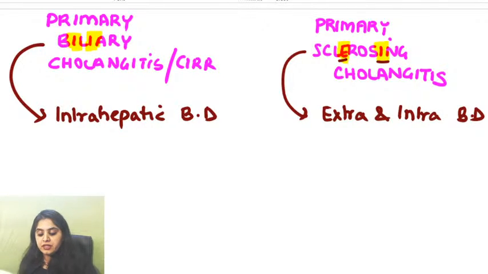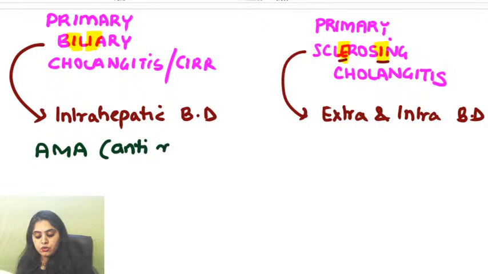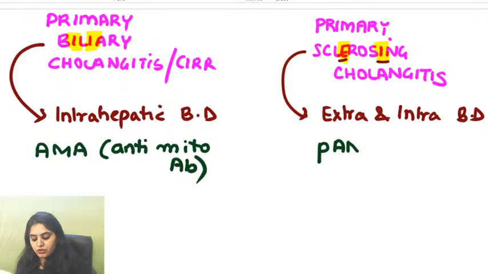Point number 2. Remember, biliary cholangitis is associated with anti-mitochondrial antibody. That is important. And primary sclerosing cholangitis, I just told you, is associated with P-ANCA.